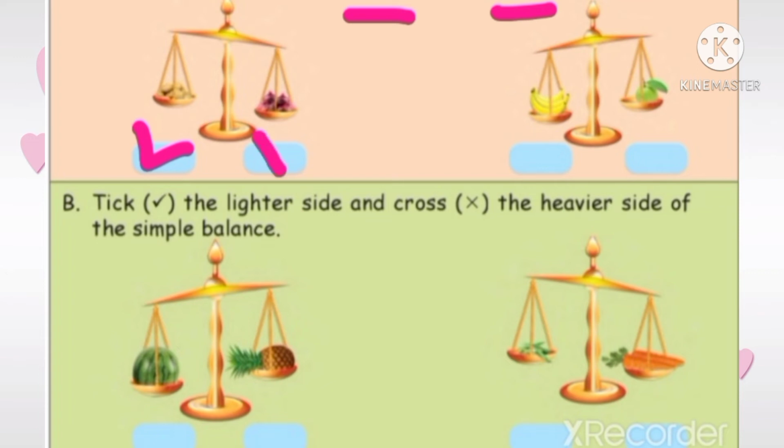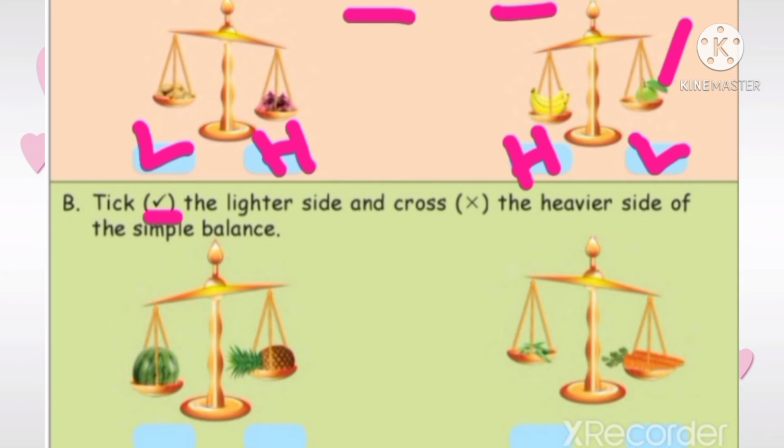So, this object is heavier. Next, the first pan comes down, so this is the heavier object. So, this pan goes up, so this object is light.